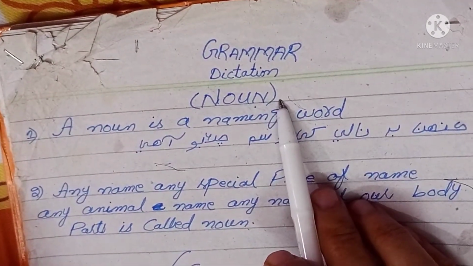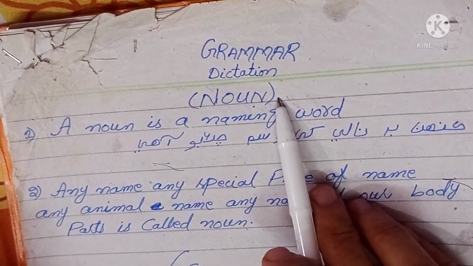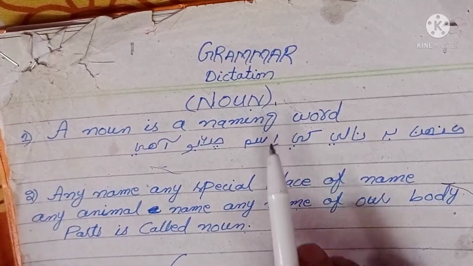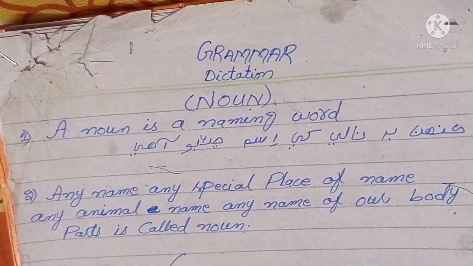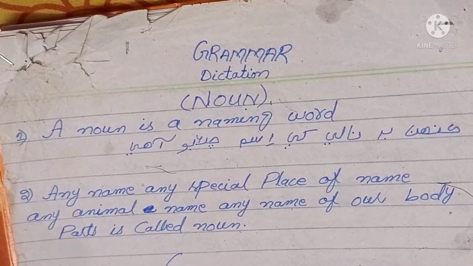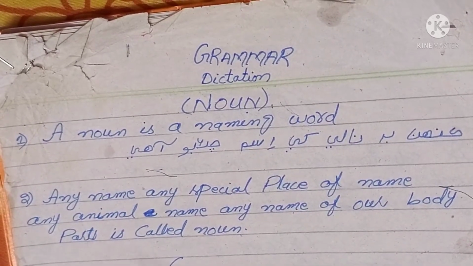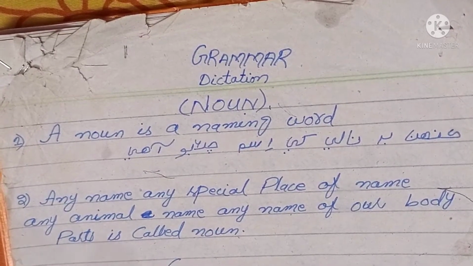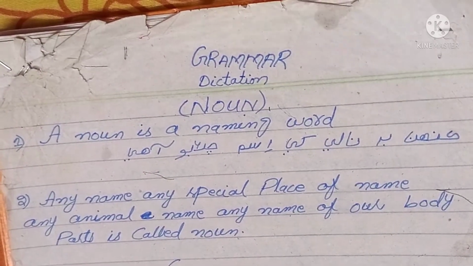The first part of speech is noun, and now I describe noun. What is noun? A noun is a naming word. Any name, any special place name, any animal name, any name of our body parts is called noun.